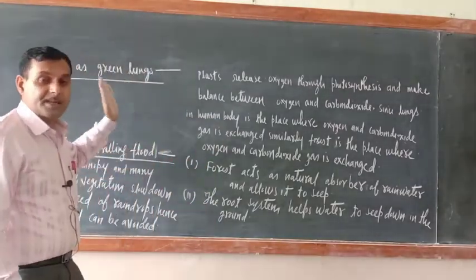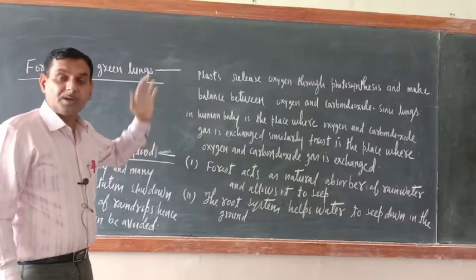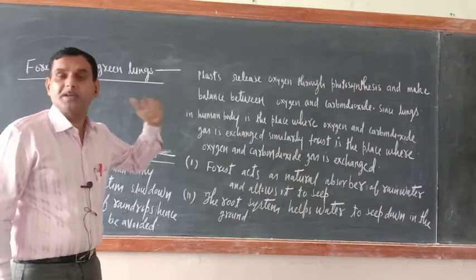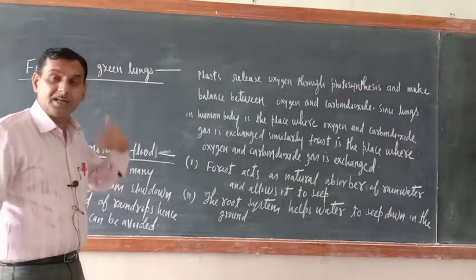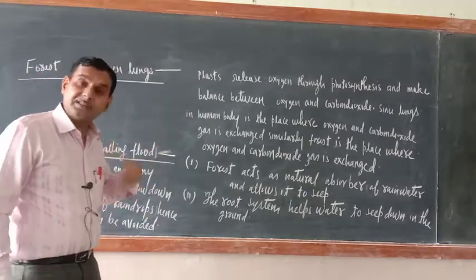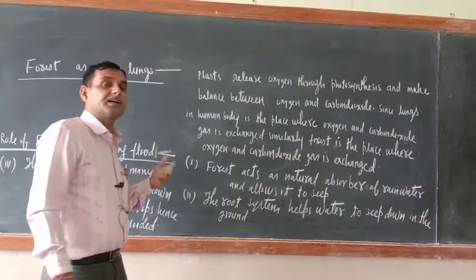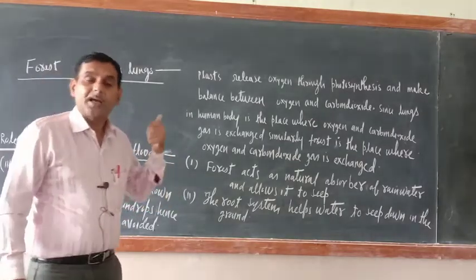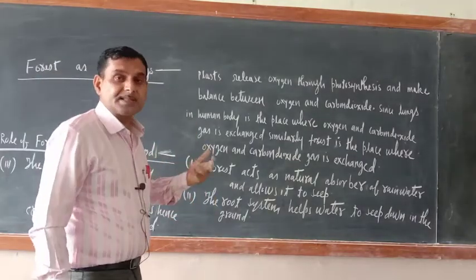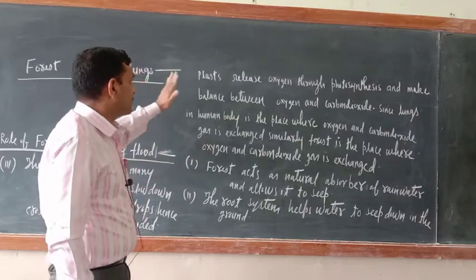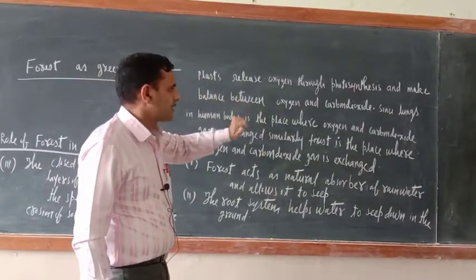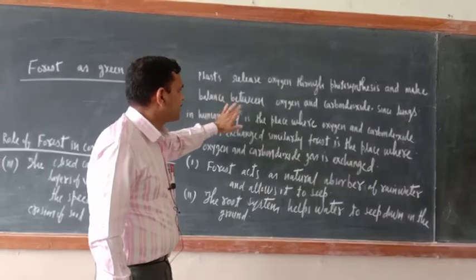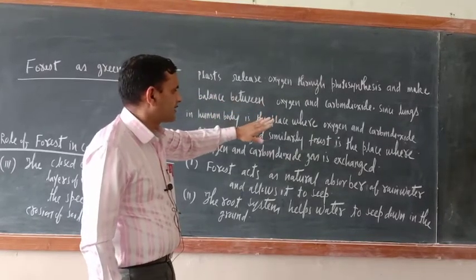That is why forest is known as green lungs, because on one hand they are evolving oxygen gas, on the other hand they are absorbing the carbon dioxide gas which has been evolved by the animals through the process of respiration. So I wrote here, plants release oxygen through photosynthesis and make balance between oxygen and carbon dioxide.